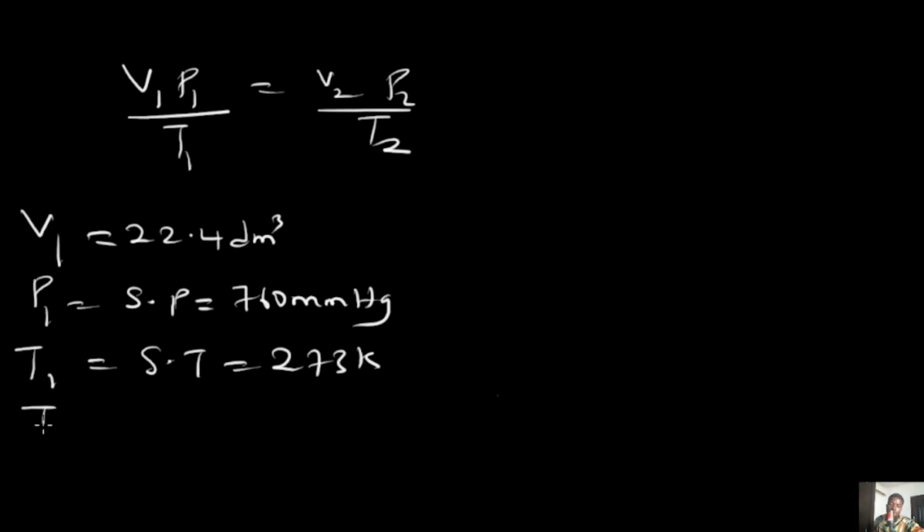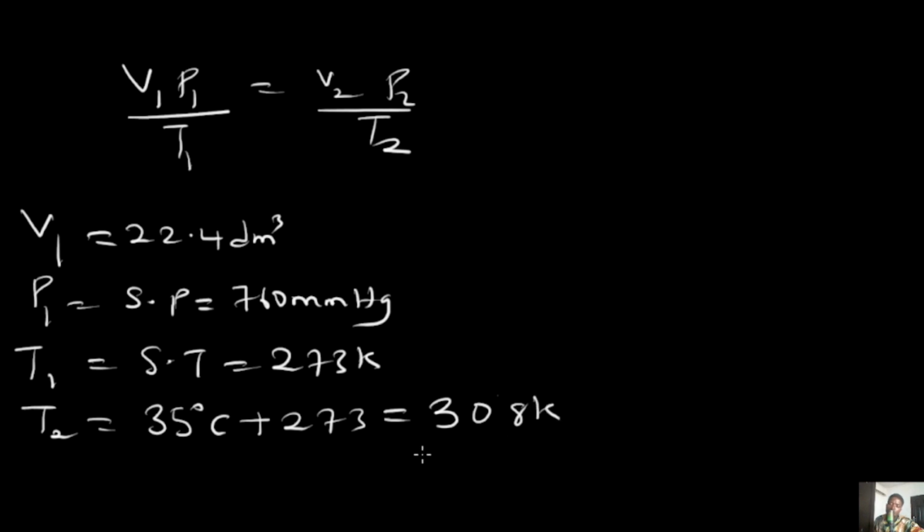Then we go on. They now say that the new temperature is 35 degrees Celsius. Now, if you have a temperature of 35 degrees Celsius, you do not use that to solve. It must be converted to Kelvin by adding 273. And when you add that, you are going to have 308 Kelvin as the value for your new temperature. Then the final pressure was given as 750 millimeter mercury. Now, with this said, we were asked to find the new volume. So let's get to work.